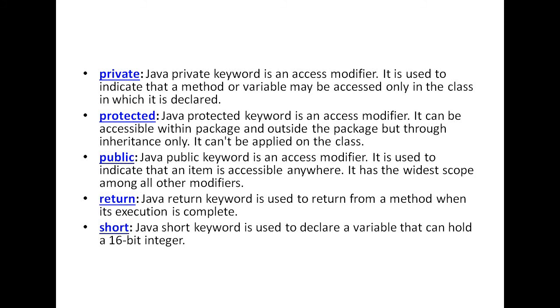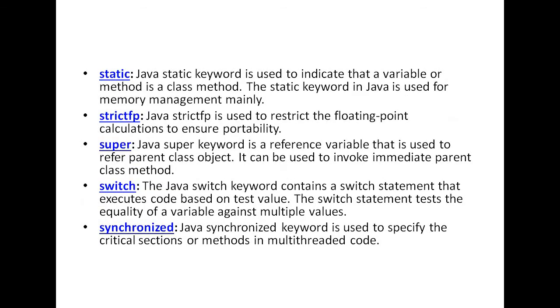Return is another keyword. Whenever I want to return some value from the function or from the method, I can use the return keyword. Short is generally used to declare the short variable, and its size is 2 bytes. 16 bit means 2 bytes. Static is another keyword that is generally used with variables, and it is generally used for memory management.